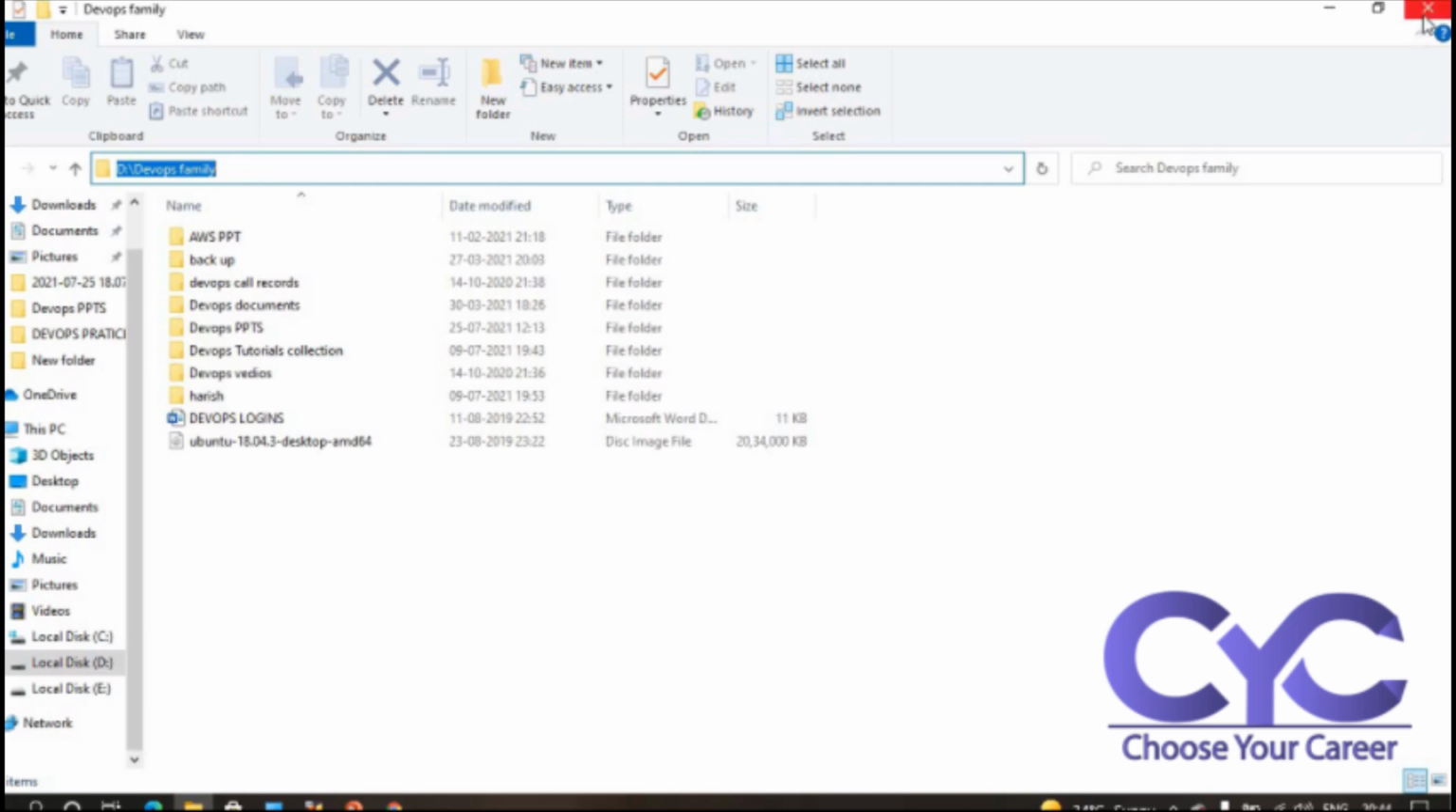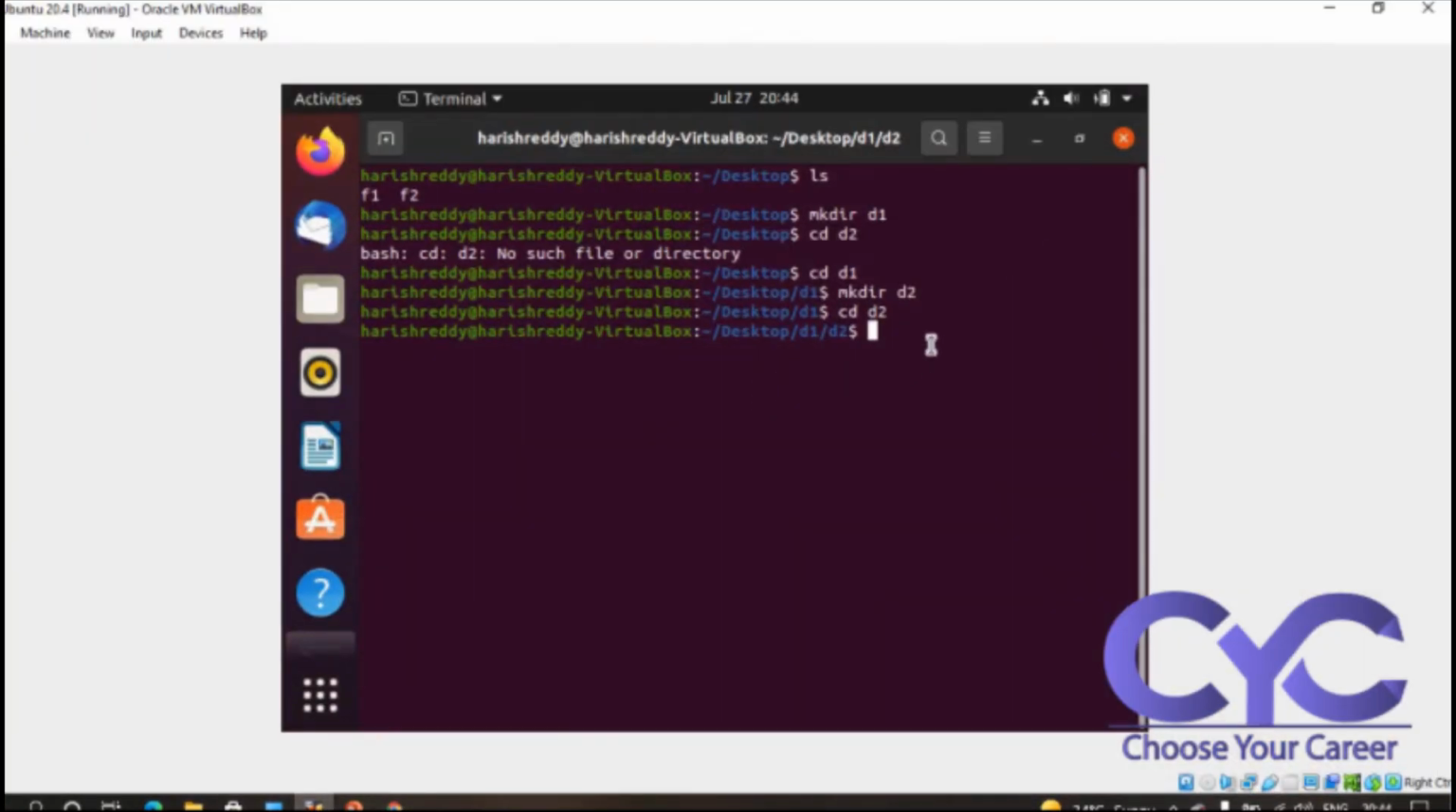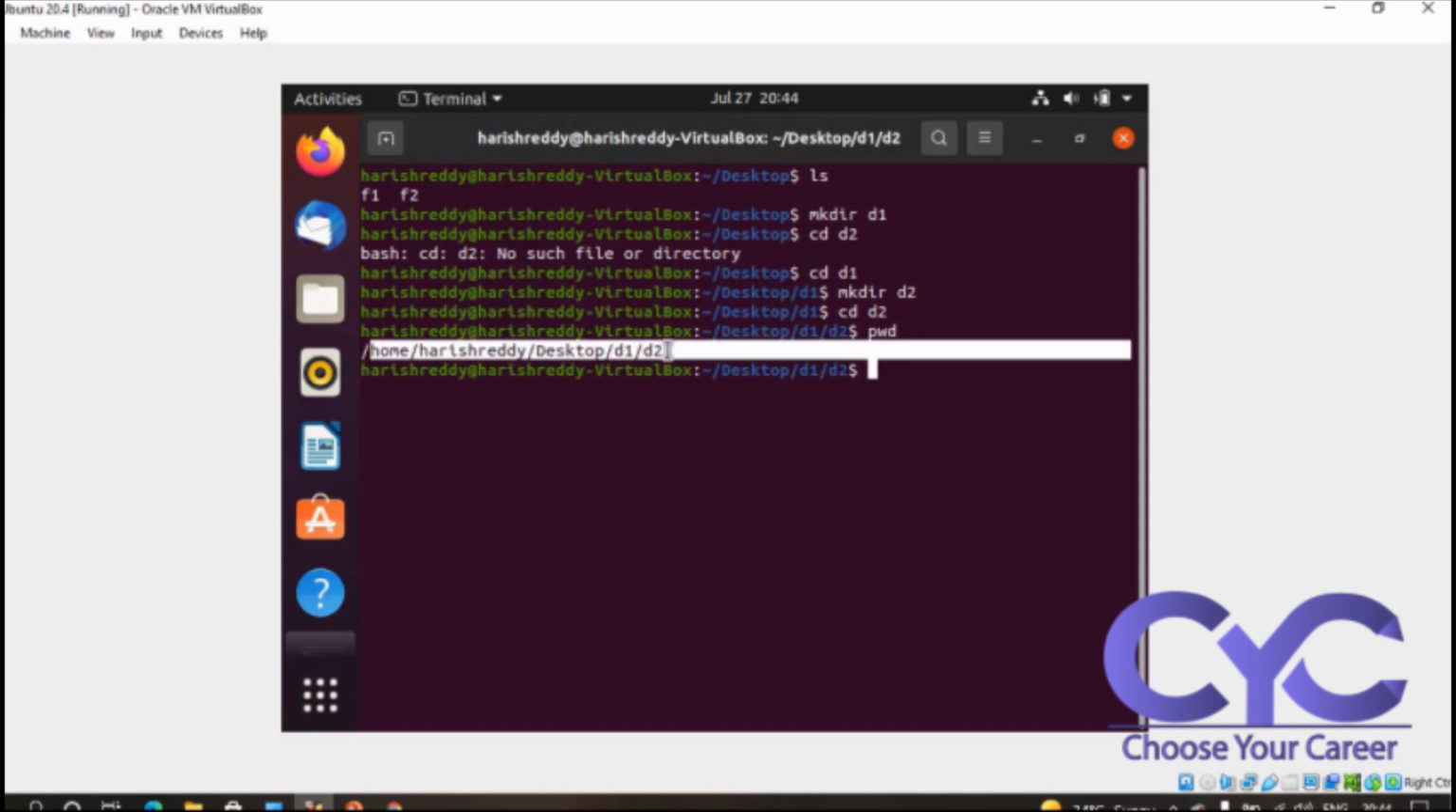In the same way, Linux also creates a path. If I want to see that particular path, I go with pwd, present working directory. See here, this is the complete path I was showing. This is the path in Linux, and it is called the absolute path.